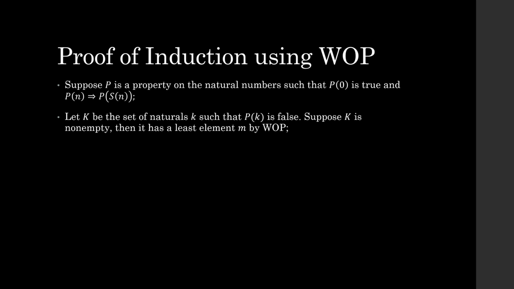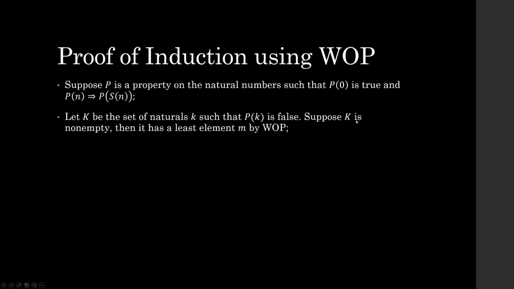So why are we supposing here that K is non-empty? This is going to be a proof by contradiction as well, if you can see it coming. We're doing a proof by induction, so I'm telling you that induction is true when we start with a well-ordering principle. So we're going to have to show that K here is actually empty, because all of the natural numbers are true because of that property we have at the top here. We're going to show that this supposition that K is non-empty leads to a contradiction.